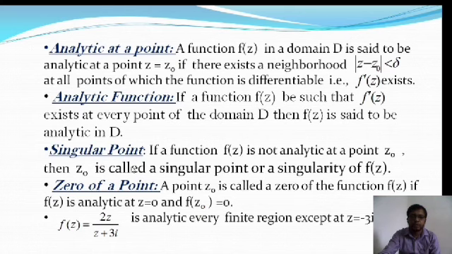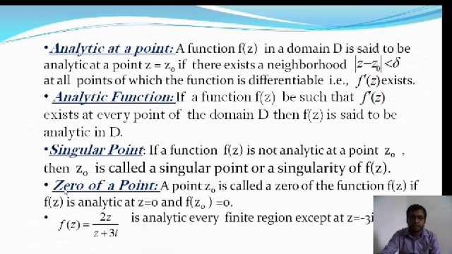For example, f of z is equal to 2z by z plus 3i. This function is analytic except at the point z equal to minus 3i, where this function is not defined, so it is not analytic. Except at z equal to minus 3i, this function is analytic.